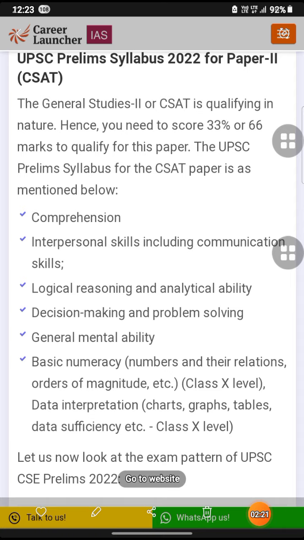Then decision making and problem solving, and here also 20 questions will be there, with maths and general mental ability included in logical reasoning. Now basic numeracy plus decision making and problem solving, both will be 20 to 25 marks.